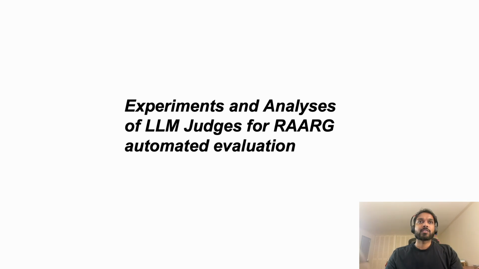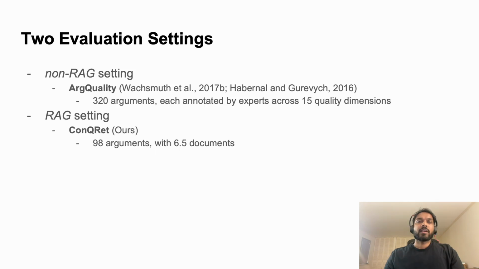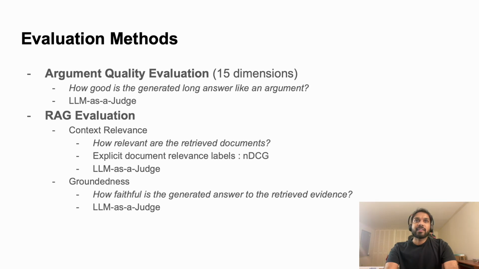We now introduce our experiments and analysis, as well as LLM judges for evaluating RARG, and describe methods to validate them. And for that, we utilize the ARC quality corpus and our newly introduced ConQRet. The ARC quality corpus contains 330 arguments, each annotated by experts across 15 quality dimensions using a 3-point Likert scale, low, medium, high. We validate 3 evaluation metrics by introducing multiple LLM judges for each of the 3 metrics.